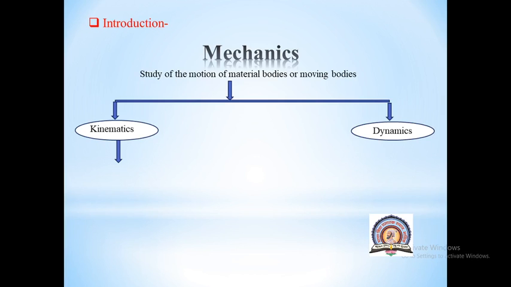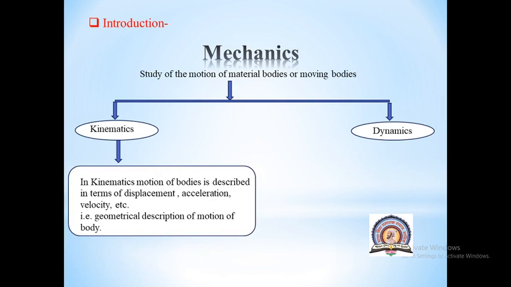In kinematics, what do we study? In kinematics, the motion of bodies is described in terms of displacement, acceleration, velocity, mass, force, etc. That means in kinematics we get a geometrical description of the motion of a body or an object.